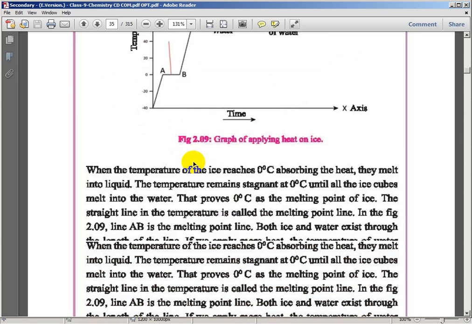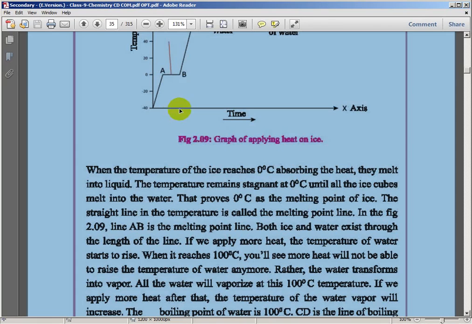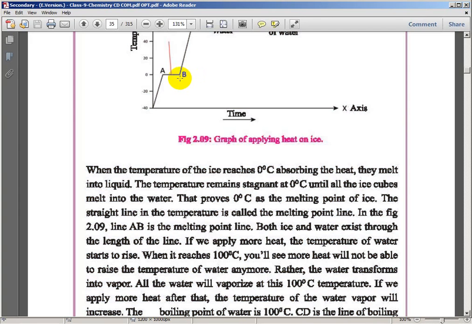Also during this, the energy supplied is used. The heat applied is used for breaking bonds between the molecules and particles.